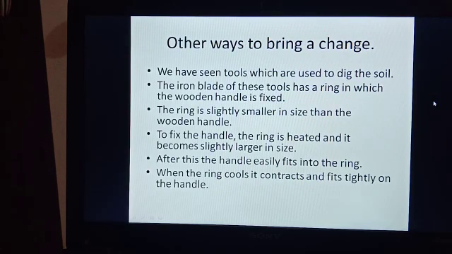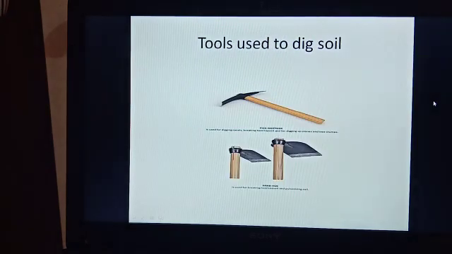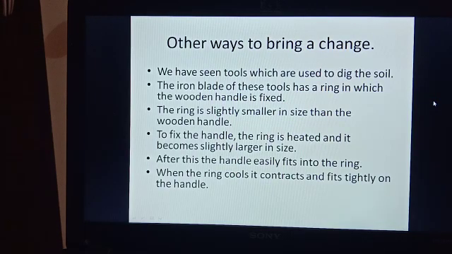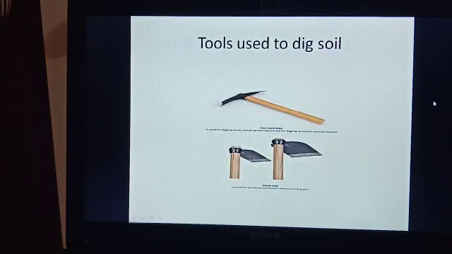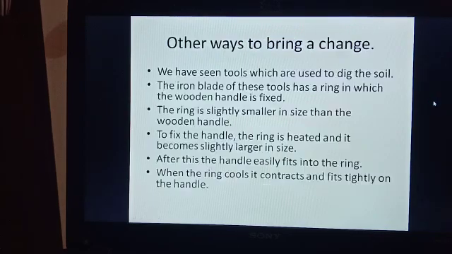Now, other than this, there are some other ways to bring a change. For example, heating. So we have seen tools which are used to dig the soil. Yes, these are the tools which we use to dig the soil, right? Now, the iron blade of these tools has a ring in which the wooden handle is fixed, right? You can see the iron ring on which the wooden handle is fixed. So the ring is slightly smaller in size than the wooden handle.